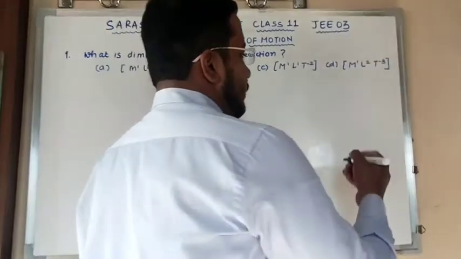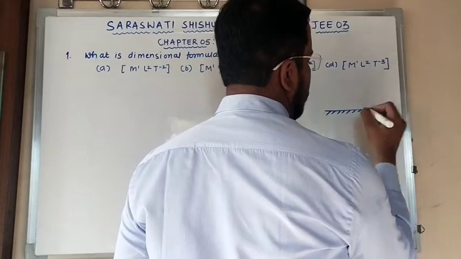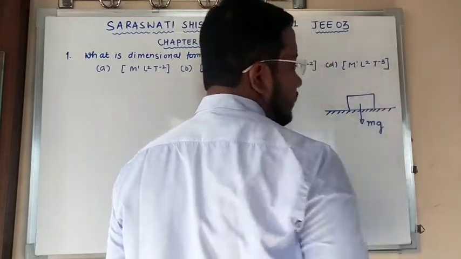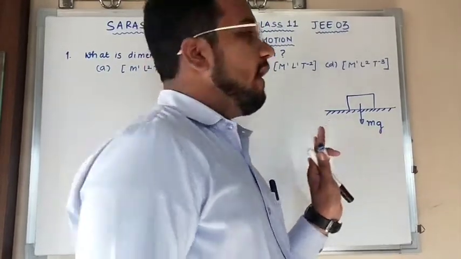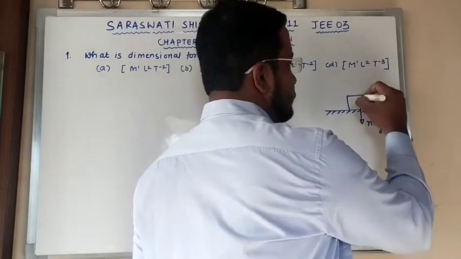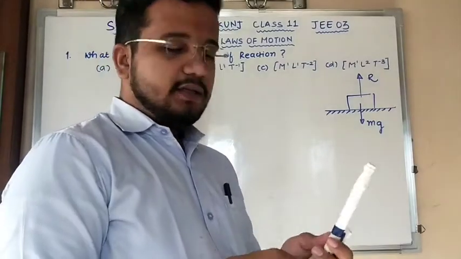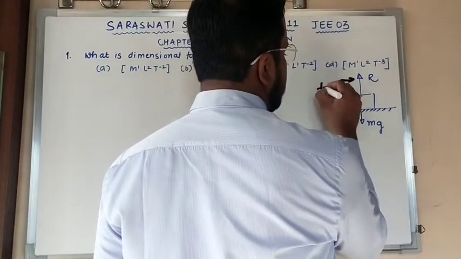I can give you one example over here. Suppose a block is lying on the surface. You will be able to see that the weight of the block is acting downwards, as the direction for acceleration due to gravity is downwards, and there is a reaction normal to this surface which is denoted by the letter R. This reaction is nothing but force, we can say.